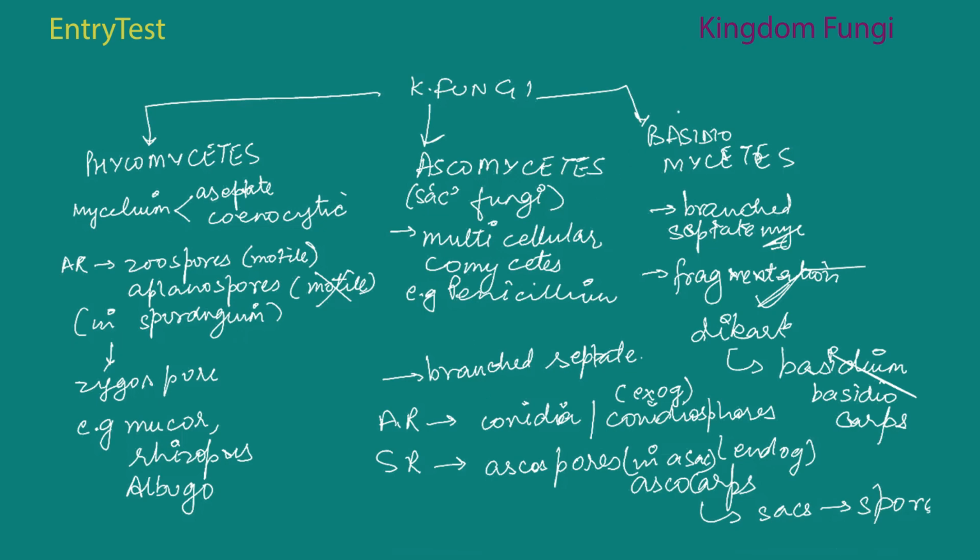The fourth component of this kingdom Fungi is Deuteromycetes. It's called an imperfect fungi because only the asexual or vegetative phases are known. We do not know whether it reproduces sexually or not, so that is why it's called imperfect.